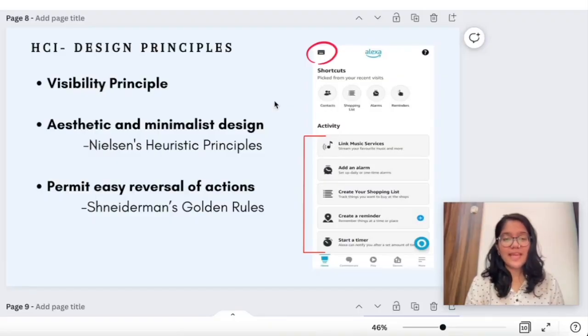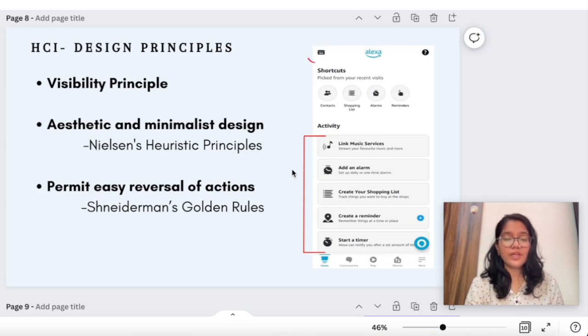Let's look at some HCI design principles which are not followed in the existing application of Alexa. First is the visibility principle, which is not followed by the chat assistant icon present over here. Next is the aesthetic and minimalist design, proposed by Nielsen's heuristic principles, which is not followed in the activity section. And last is permit easy reversal of actions, included in Shneiderman's golden rules, which is not followed in the scrolling view of this application.